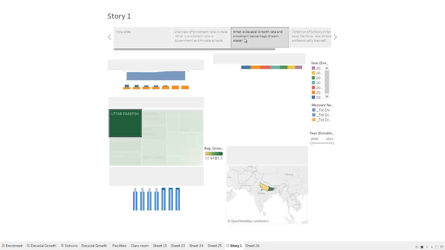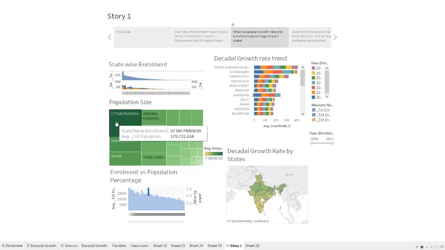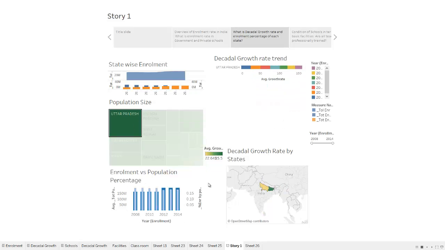In this second dashboard, we are trying to depict the decadal growth rate of states year-wise and the average decadal growth. These tree maps are showing the size of the population of the state. We can see that UP has the highest population, hence it has the maximum area in the graph. Enrollment percentage is also explained with the graph below. Here we can see that when we select one particular state, we get a clear picture of how this percentage has changed over the years.